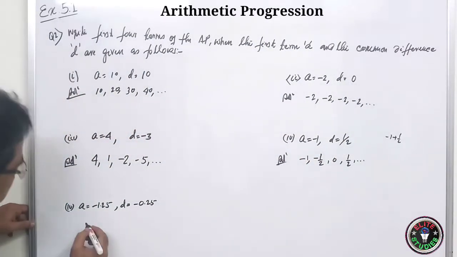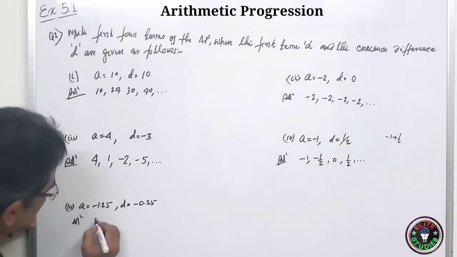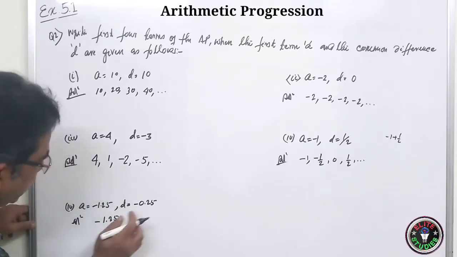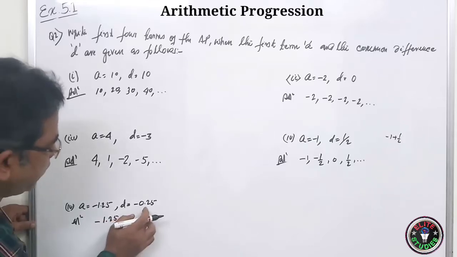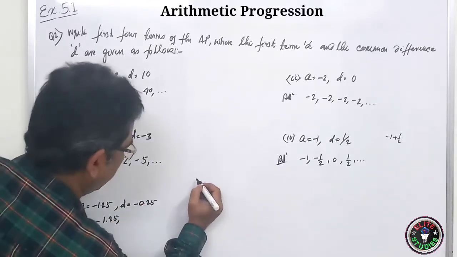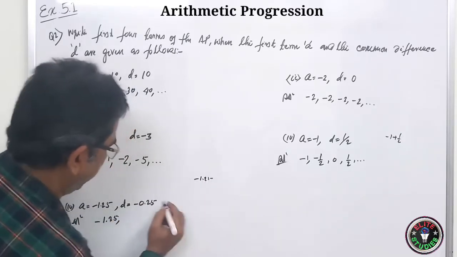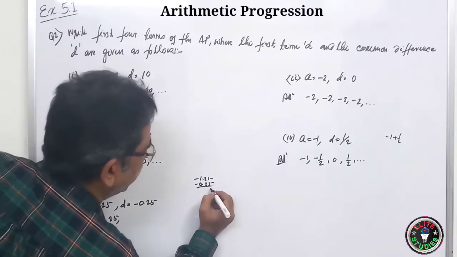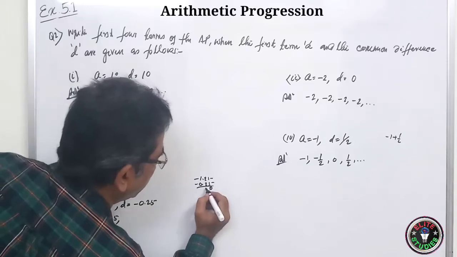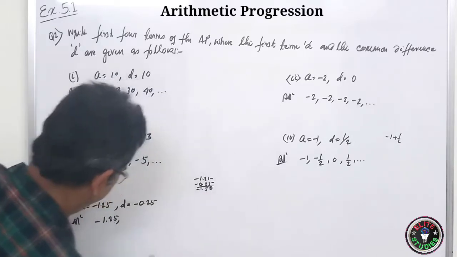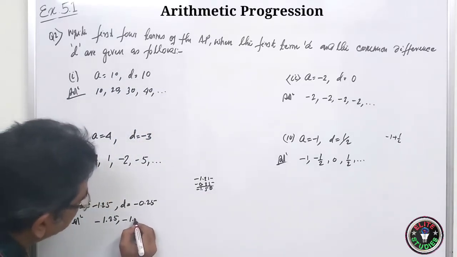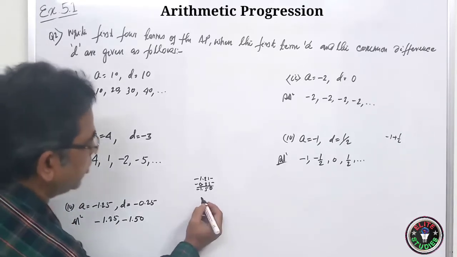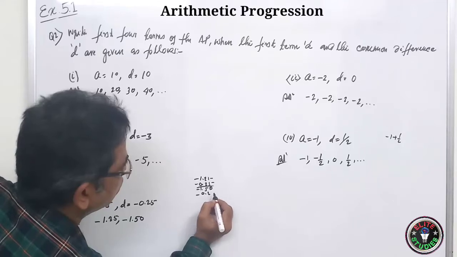Here again same thing. Solution. So A is equal to first term is minus 1.25. Then what you do? Minus 1.25 and minus 0.25. You see minus 1.25 and minus 0.25. So it will what? 5, 5, 10, 0 carry 1, 2, 3, 4, 1, 5 and minus 1. Means it will be minus 1.50.